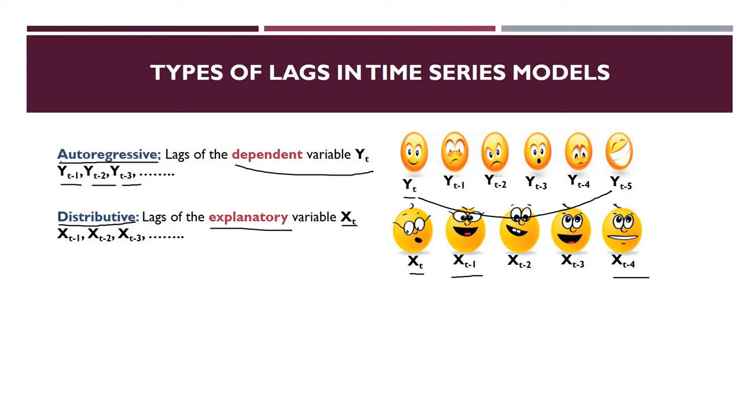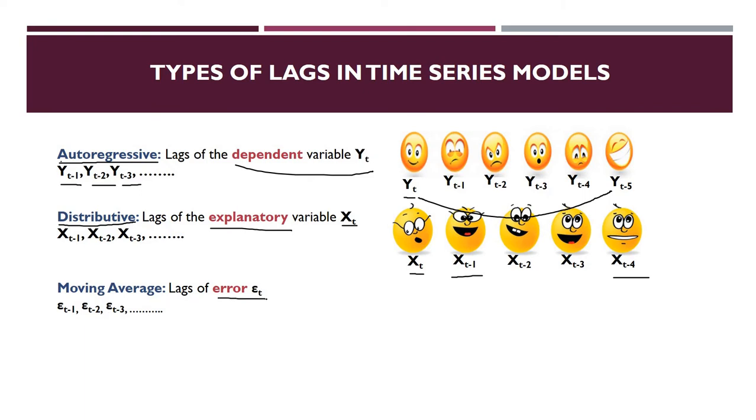If it is depending on my own past, I will name it auto-regressive. If it is depending on some explanatory variable that I have included in the model, that is known as distributive. And if it depends on the past of the explanatory variable, that means something has happened in the past with the explanatory variable which is affecting my dependent variable, we name it distributive lag.